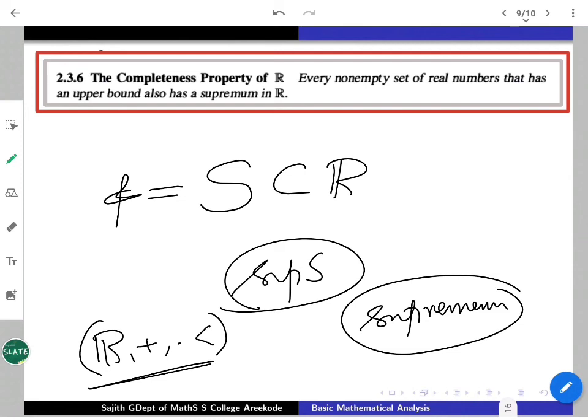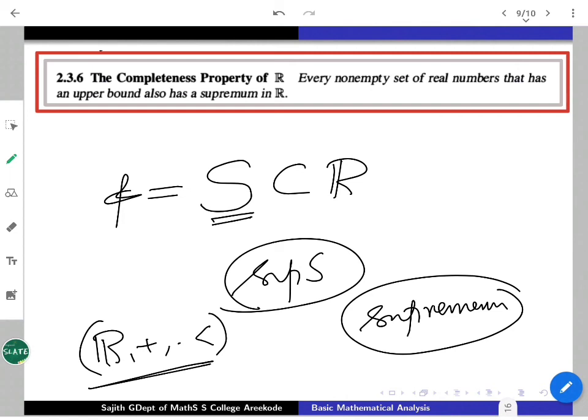So what about the infimum property? One can state the infimum property also, equivalently. You start with any non-empty subset which is bounded below, so lower bounds exist. Then the infimum property is also true: any non-empty bounded below set always has an infimum in R. That is the infimum property, or equivalently the completeness property.